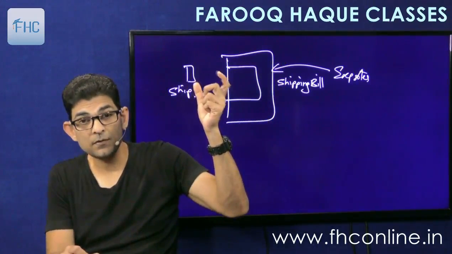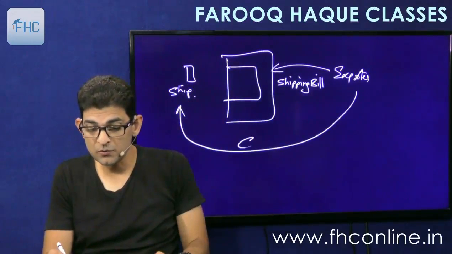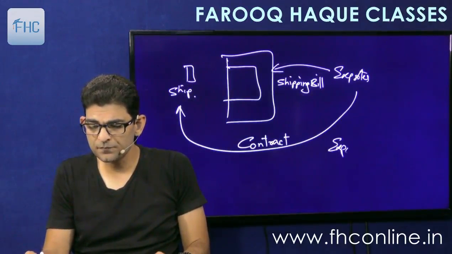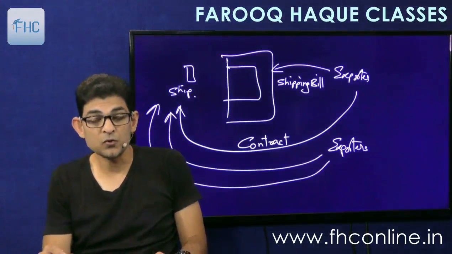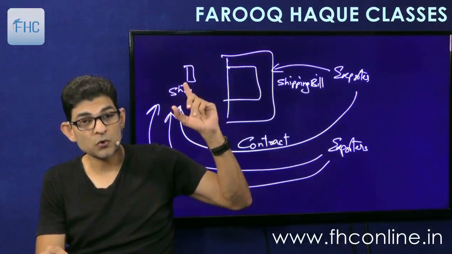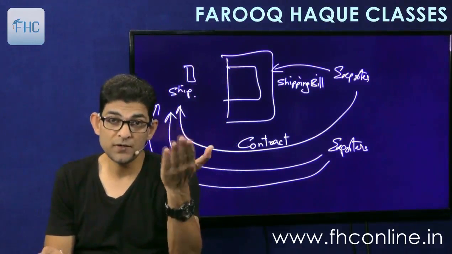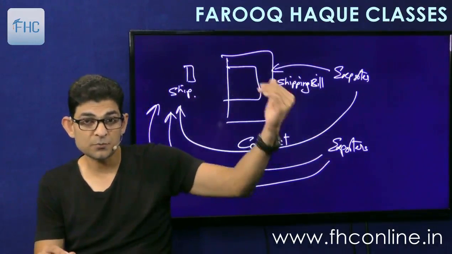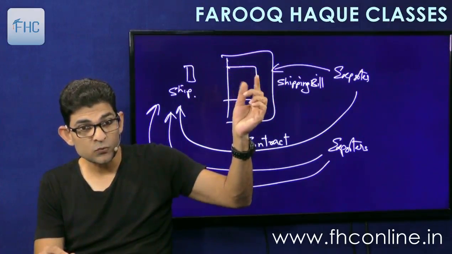Then the ship, because you have contacted the ship in charge for carrying the goods, there is a contract between the two people. Likewise, there may be several exporters who have entered into contract with the same ship for export of the goods. So the ship in charge knows which goods he has to take on board. He files an application with the customs officer to allow him to board the goods. When he files an application, and the shipping bills are filed by all the exporters and the duties assessed, then he allows the clearance.